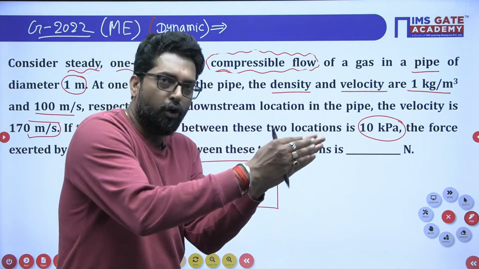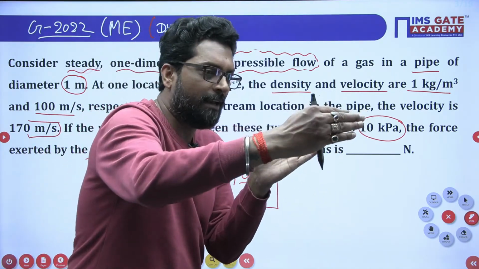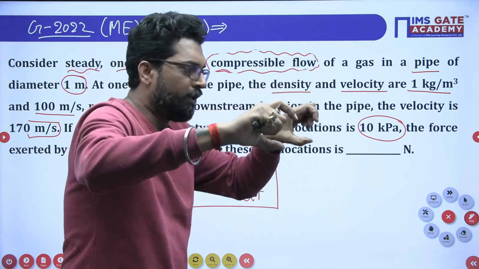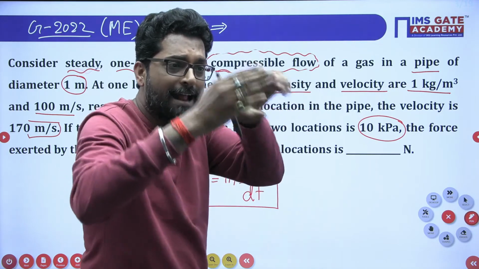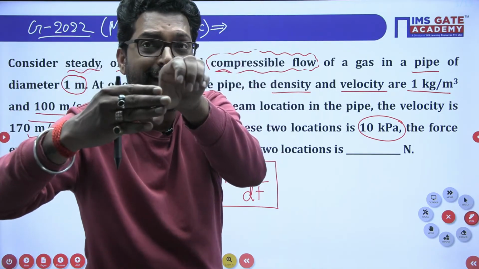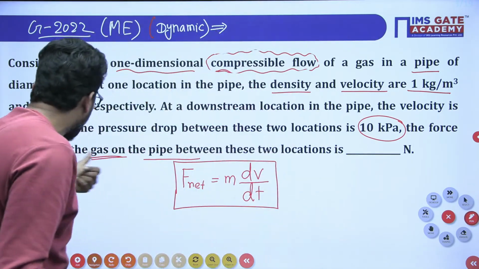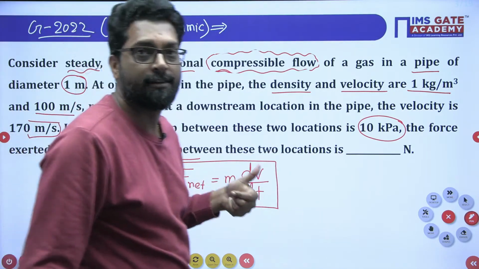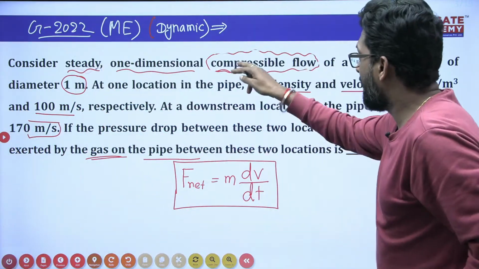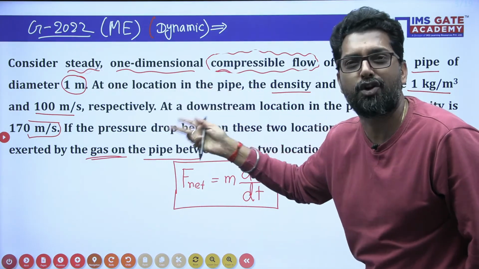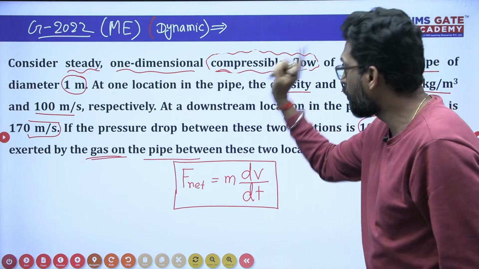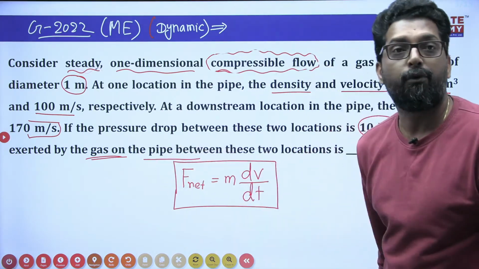So if the fluid is compressible, when the fluid comes in, that fluid will try to compress the next layer of the fluid, and that fluid will try to compress another layer of the fluid. During that, the force will develop by the gas. This line is given not as a beautification of the question. No, it is the logic of the question. Due to the compressible flow, the force will develop.